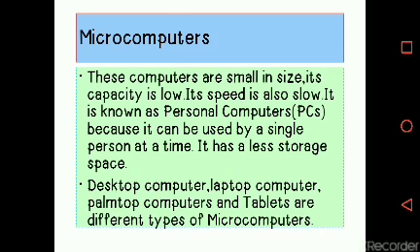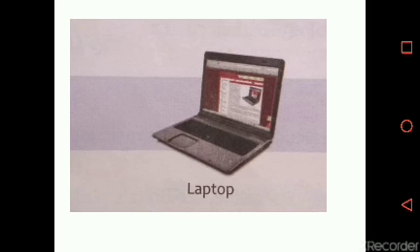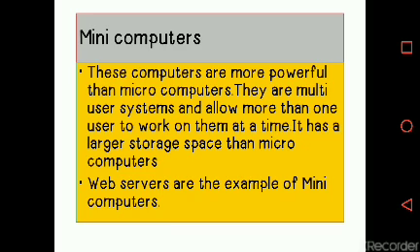These are small in size and their speed is slow, but students, these computers have enough power for a single user. They do enough tasks for a single user. Desktops, laptops, palmtops and tablets are the different types of microcomputers. This is the picture of a laptop, and you can see tablets, notebooks and palmtops; the desktop is also a type of microcomputer.